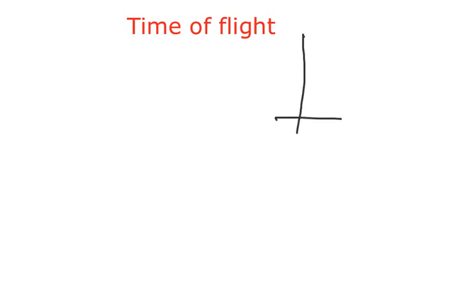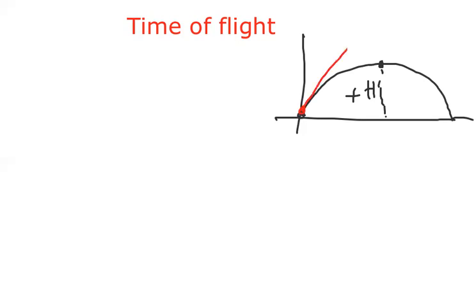Observe carefully here. The body is projected from here. It went to maximum height and again is coming down. From here to here, this is plus h. While going up first, we are taking this side as plus h. Now coming down, because displacement is a vector quantity, while going up I have taken plus, so while coming down I have to take minus h.